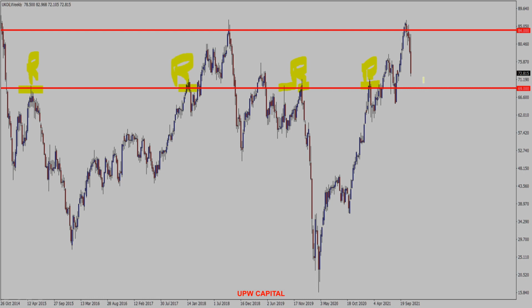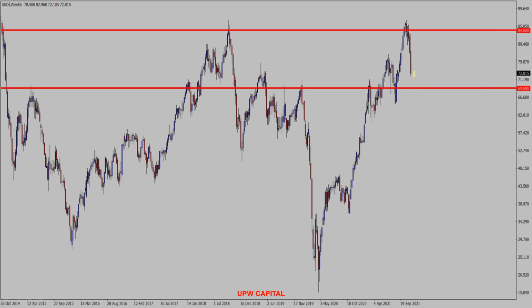If price gets converted to support at this level of 69.00, again, if we get a rejection bar followed by an engulfing bar, this would be a clue the price could be attracted to the 84 level.